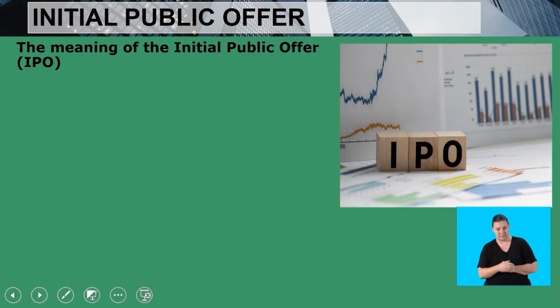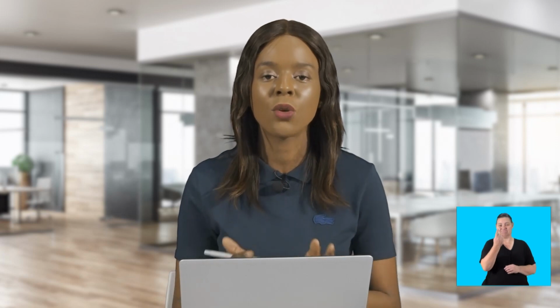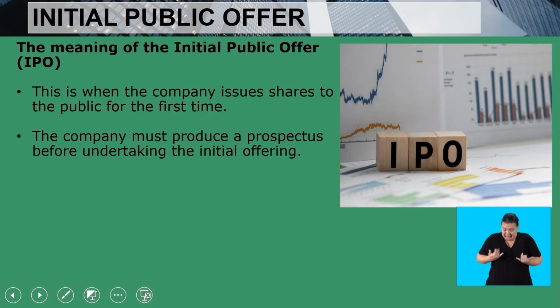Now, let's look at the initial public offer. The meaning of the initial public offer, IPO. This is when the company issues shares to the public for the first time. So here's a new company that has started operating now. If they issue shares to the public for the very first time, we call that an initial public offering. It has never issued shares before. It's just started operating. The company must produce a prospectus before undertaking the initial offering.